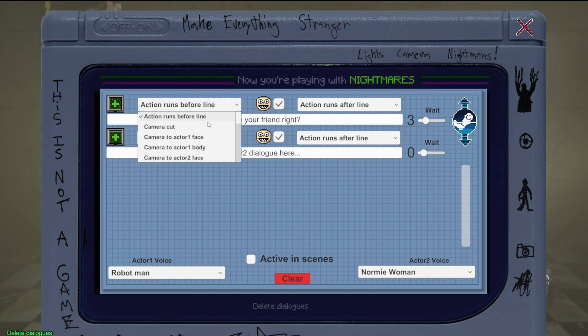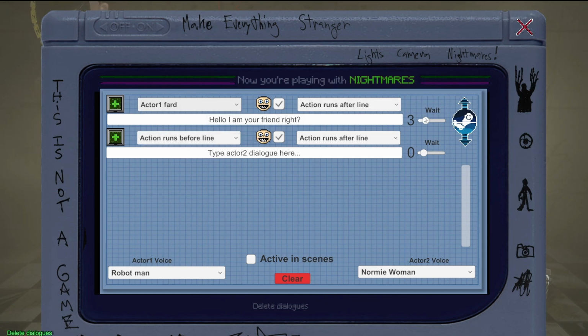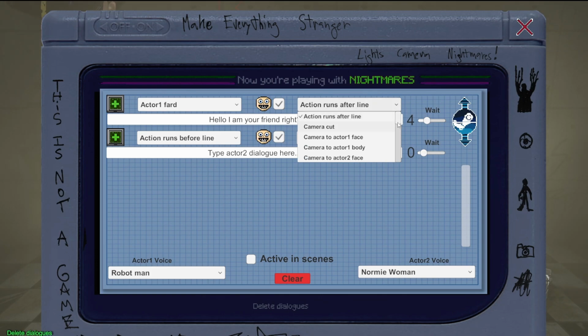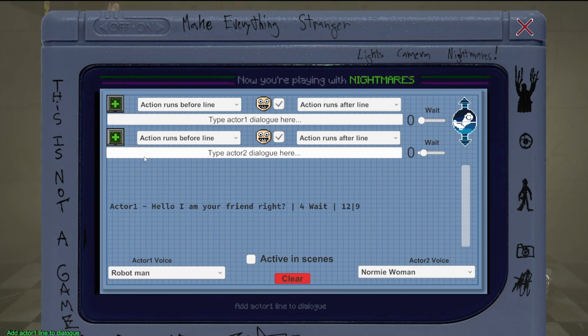These are the actions we can do. Let's have this dude fart, and then wait 4 seconds, then say this line, and then let's have actor 2 puke. Then we click the plus, and it adds that line. You don't have to go back and forth like I am. You can have a single character keep talking. So let's have this guy do this again.